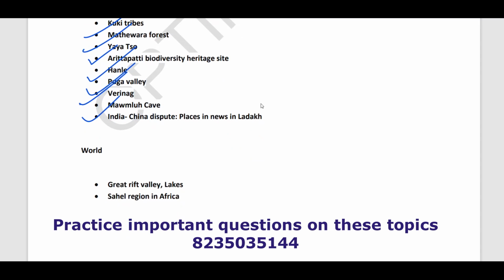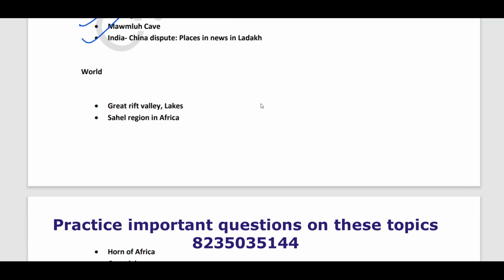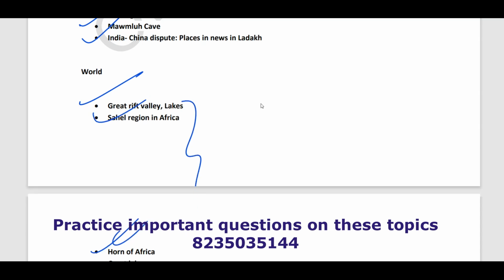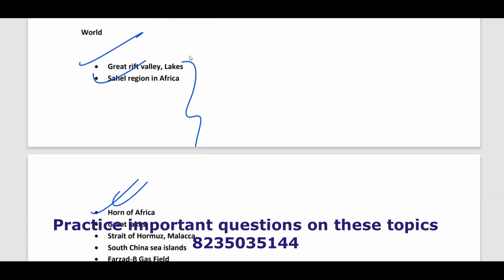As far as world geography mapping is concerned, Great Rift Valley is one of the most important topics this year. Then, guys, Sahel region and Horn of Africa. So these are the three areas where map-related questions can come in Africa. Particularly Sahel region, Mali, very important, and Horn of Africa also very important, Somalia, etc.